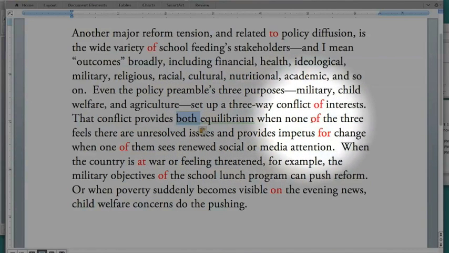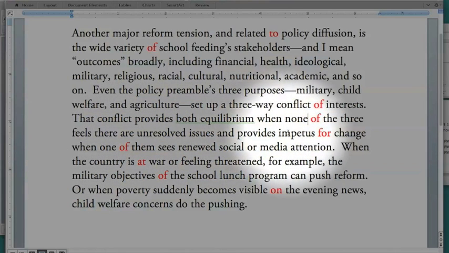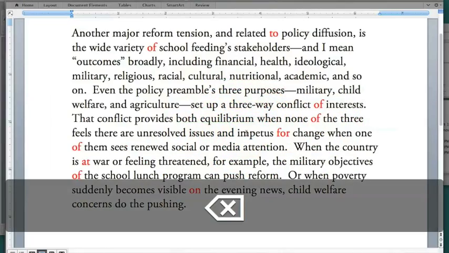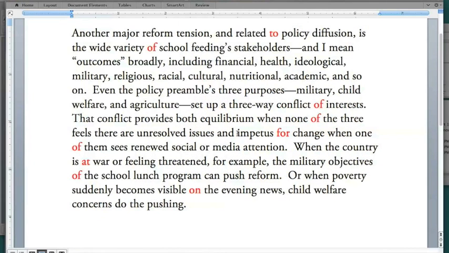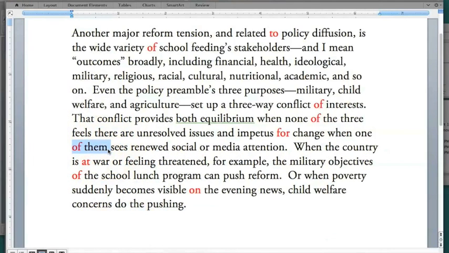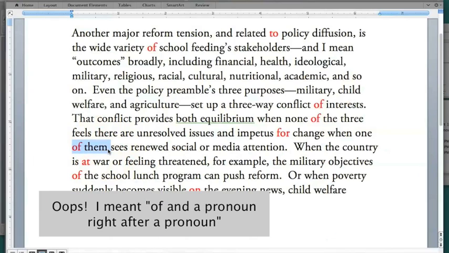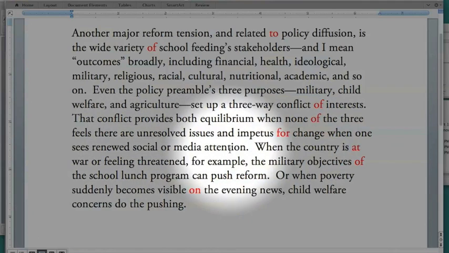when none, right now we'll leave in "of the three" and see how it works. "There are unresolved issues and provides," so we can get rid of this "provides" here. "Provides both equilibrium and impetus for change when one of them," oftentimes "of" and a preposition right after a preposition is kind of redundant, so "for change when one sees renewed social or media attention."